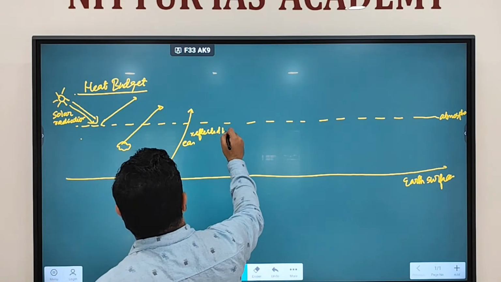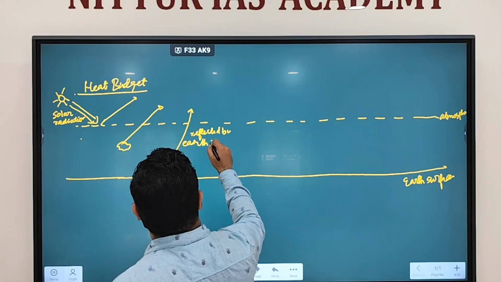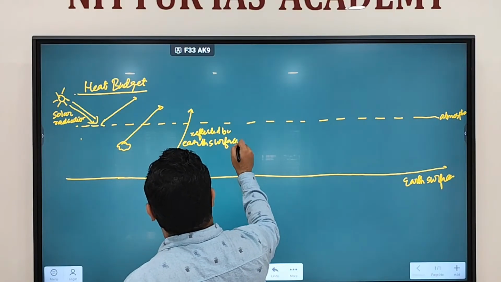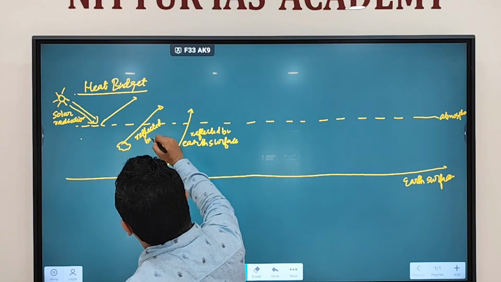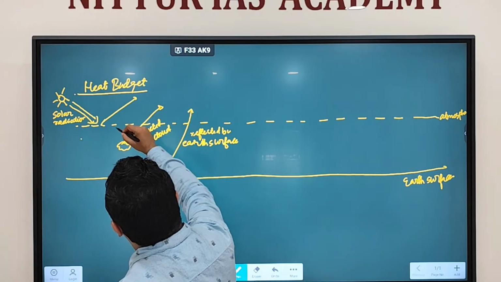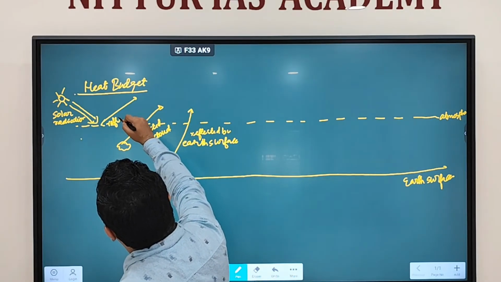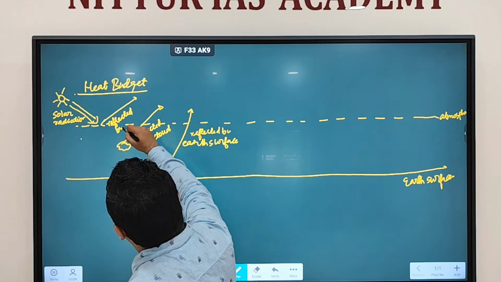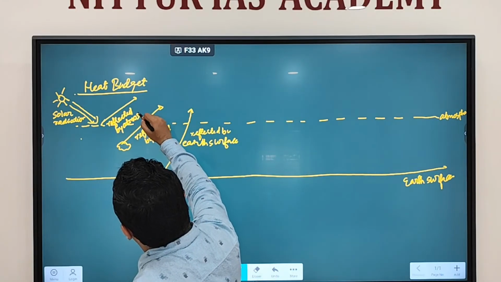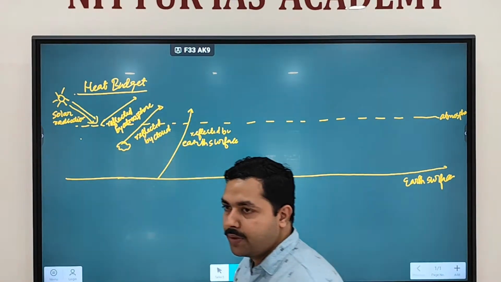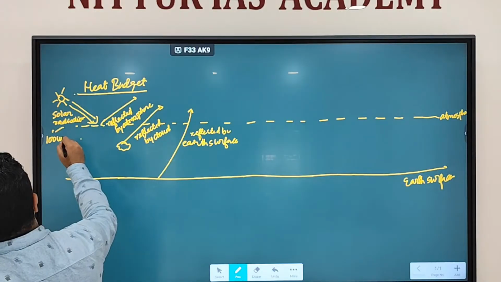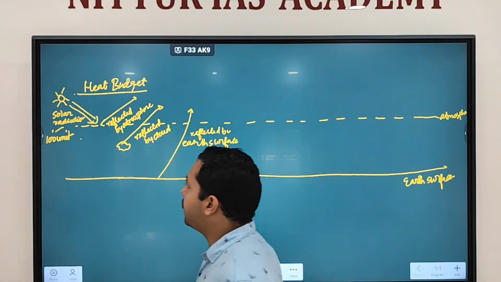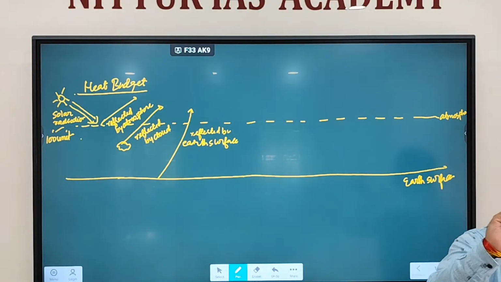Reflected by Earth's surface, reflected by clouds, reflected by atmosphere. Clear? So we are taking 100 units as the solar radiation coming from the sun.